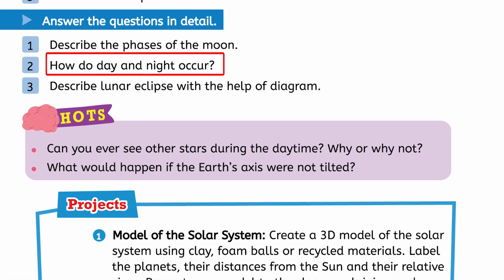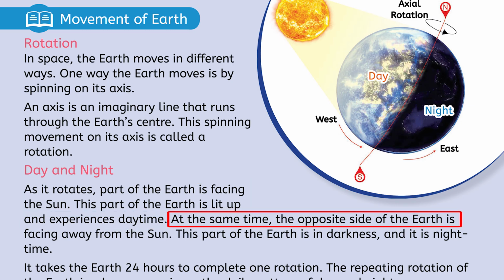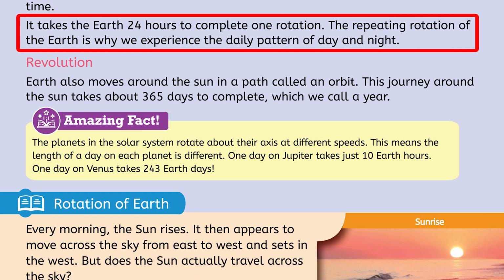Question number 2. How do day and night occur? When earth rotates, one part of the earth is facing the sun. This part of the earth is lit up and experiences daytime. At the same time, the opposite side of the earth is facing away from the sun. This part of the earth is in darkness and it is night time. It takes the earth 24 hours to complete one rotation. The repeating rotation of earth is why we experience the daily pattern of day and night.